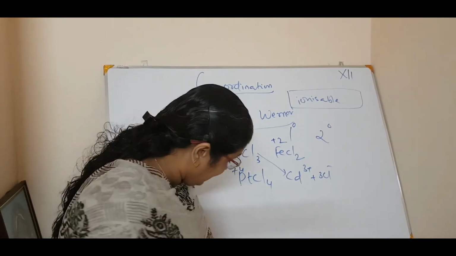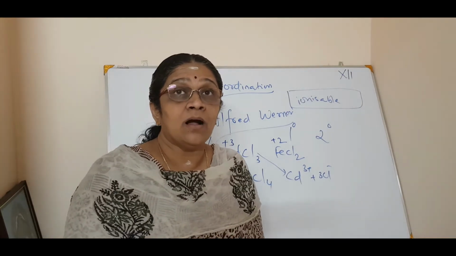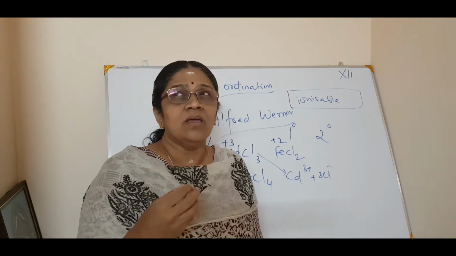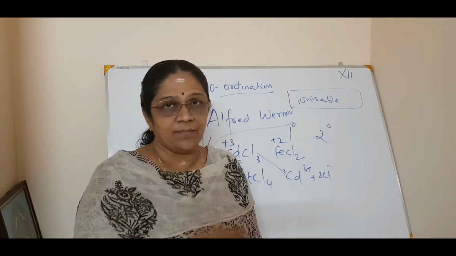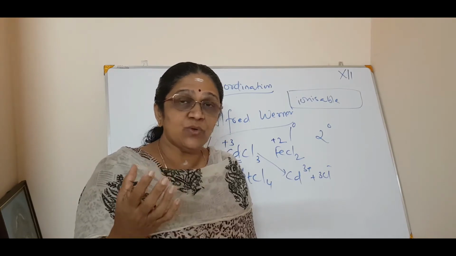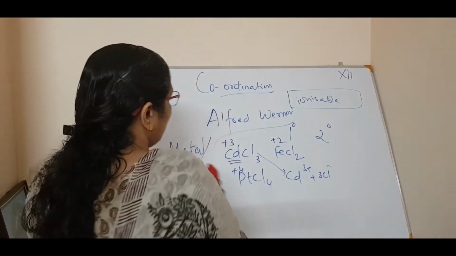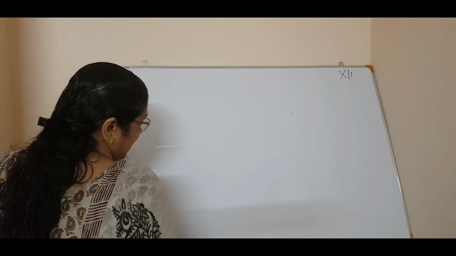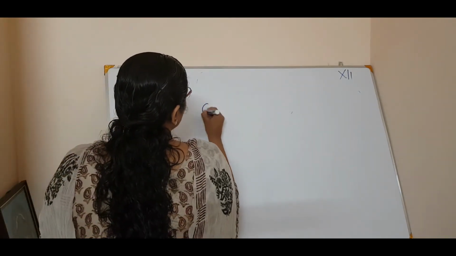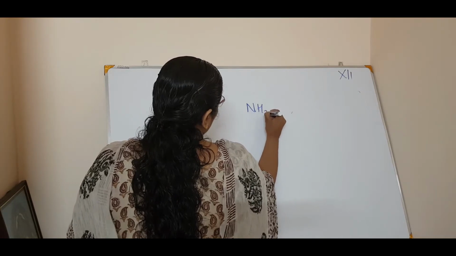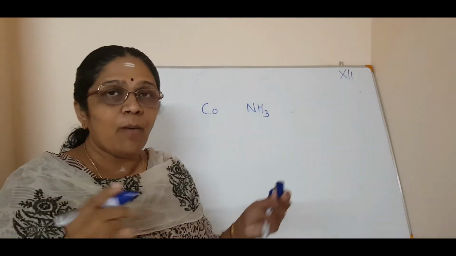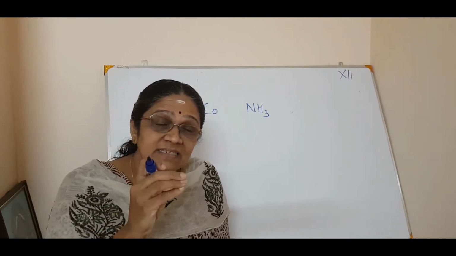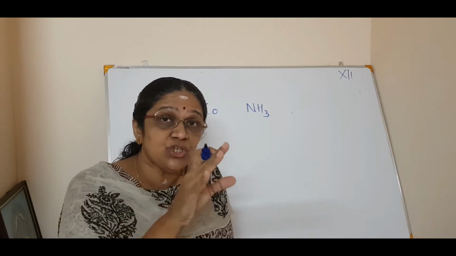Now, in the case of secondary valency, Alfred Werner prepared some compounds using cobalt and ammonia. Listen, what he did is he prepared some compounds using cobalt and ammonia. Okay, and he needed a coordination compound or complexes. And what he did was, he added some silver nitrate solution to it.